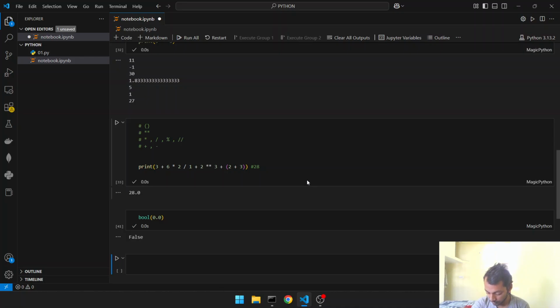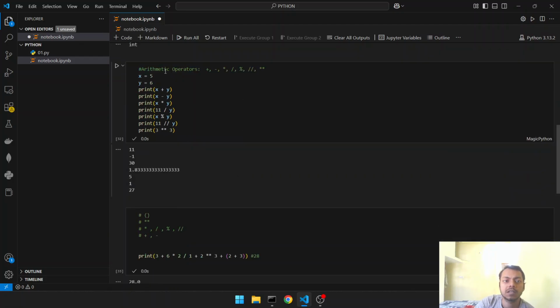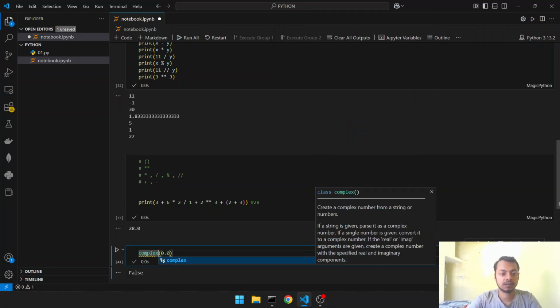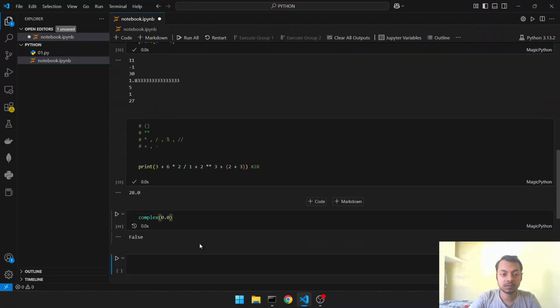Okay, so we have conversion. We can convert any data type into any other data type. We can convert into float, float to real. What was real? Real was for complex. Okay, complex 0.2, what will be the answer? 0 plus 0j. If we give 1, 1 plus 0j.